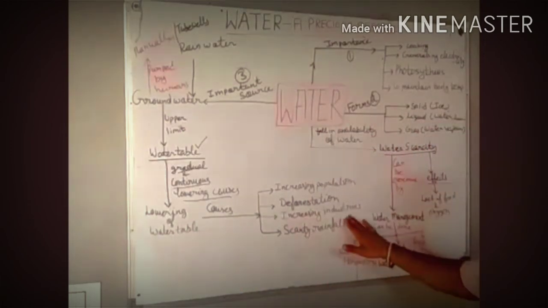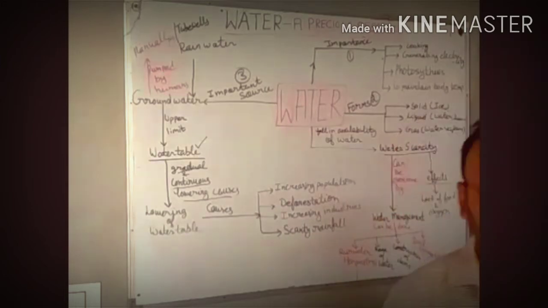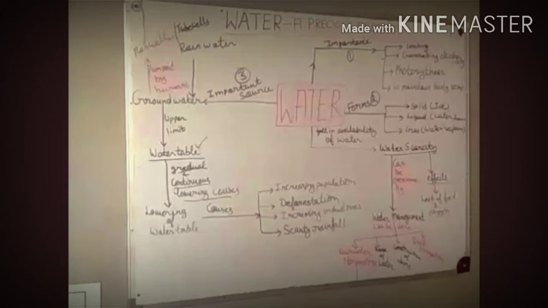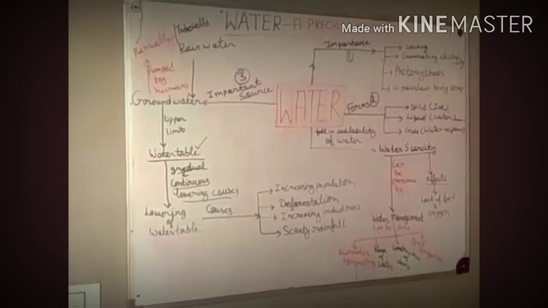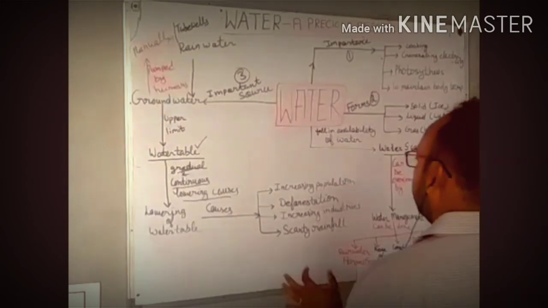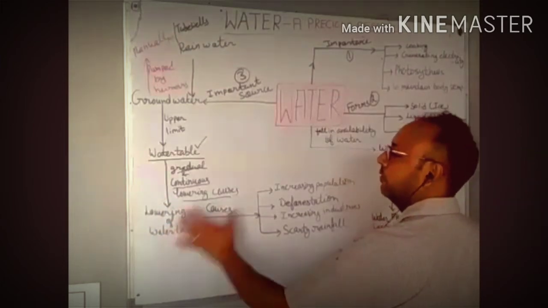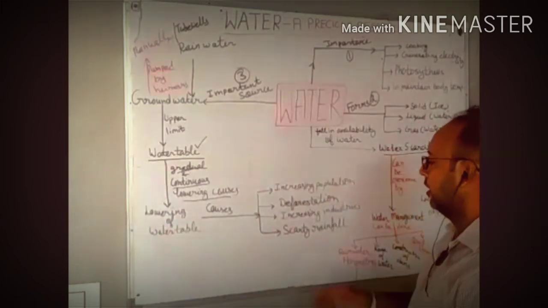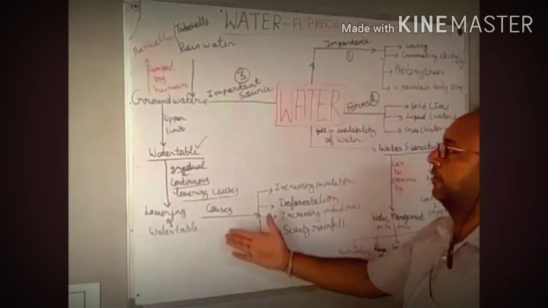Then increasing industries. Yes, increasing industries, because in industries a lot of water is used, right? A lot of water is used. Then from where will they take that water? From the water table, right? And if less rainfall is there, lowering of the water table will take place.